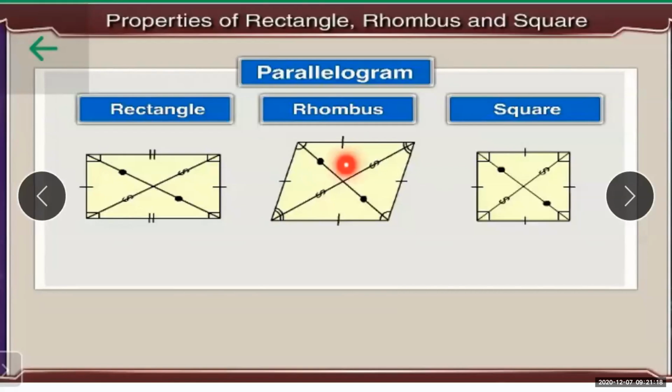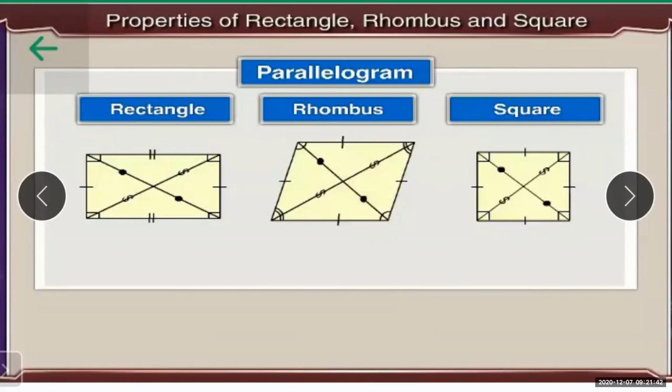Wherever the point of intersection is, you can see the angle formed is how much? 90 degrees. And this is only in the case of a rhombus, that when two diagonals bisect each other, they form 90 degrees at the center.